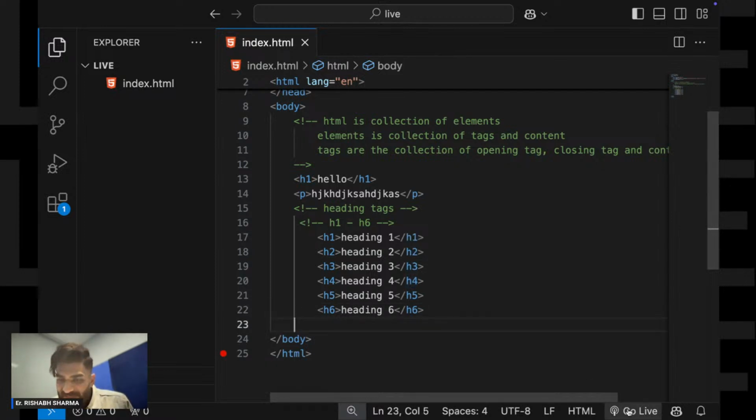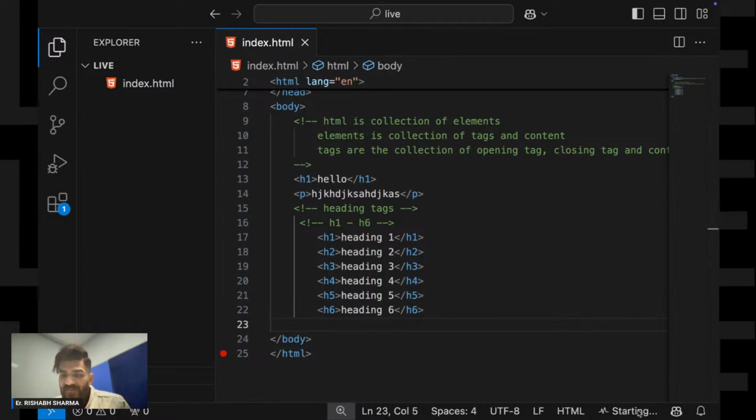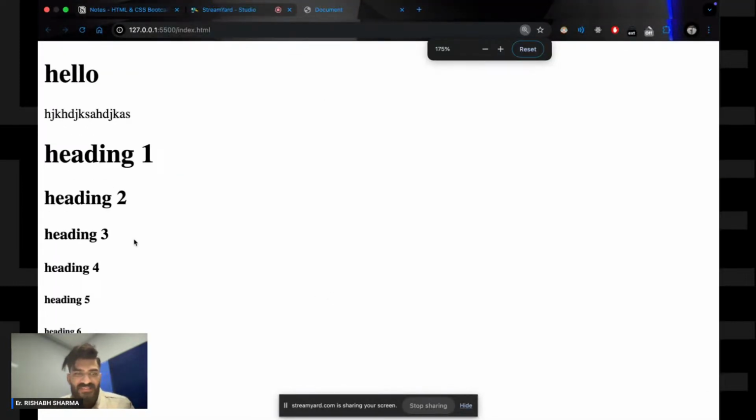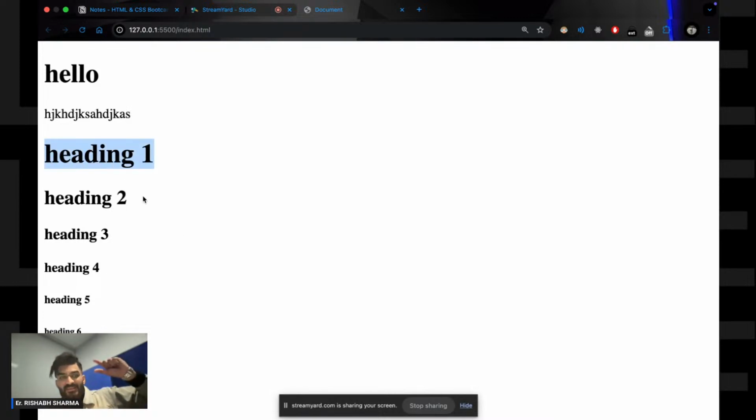So let me go live and show you the output. Do you see the output? The H1 tag is way too big. Then the H2 tag is a bit smaller. The H3 tag is smaller still. The H4 tag is smaller again. H5 is smaller again.